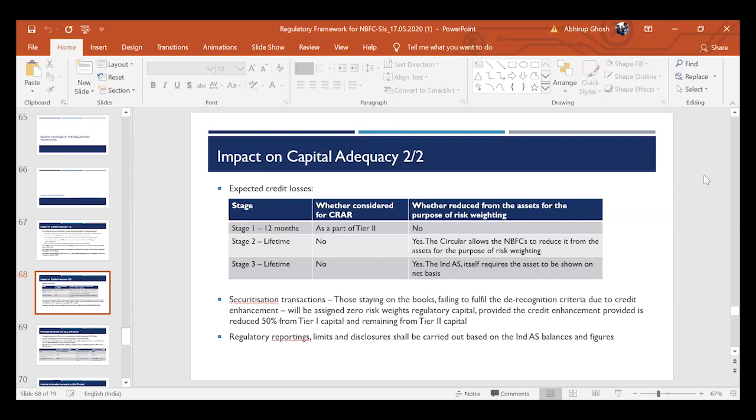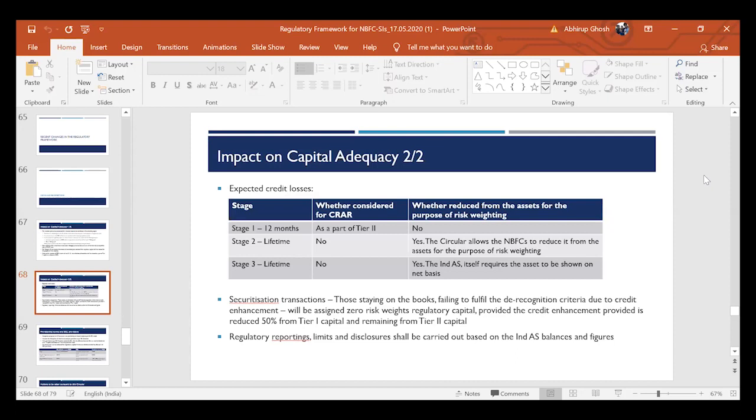But Ind AS lays down elaborate provisions on derecognition of financial assets, and a financial asset can get off the books only if the derecognition criteria are fulfilled. Now, this criteria is so complex and stringent that most of the transactions that happen in India, by virtue of the credit enhancement provided to the transactions, fail to qualify for derecognition.